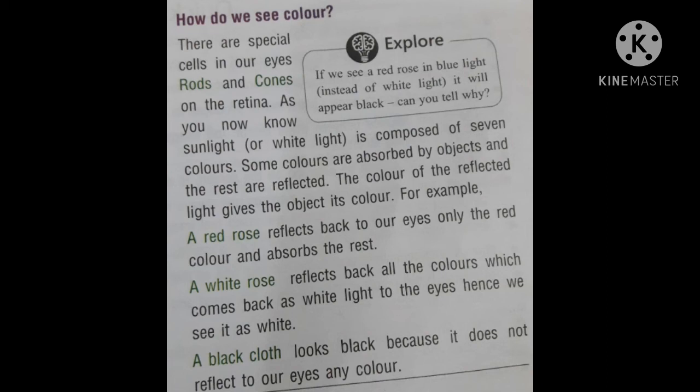For example, a red rose reflects back to our eyes only the red color and absorbs the rest. A white rose reflects back all the colors, which come back as white light to the eyes. Hence, we see it as white. A black cloth looks black because it does not reflect any color to our eyes.